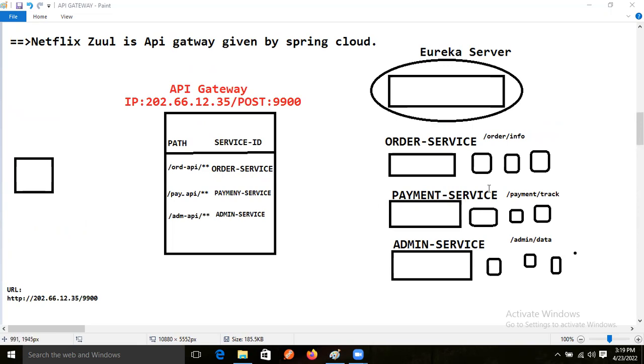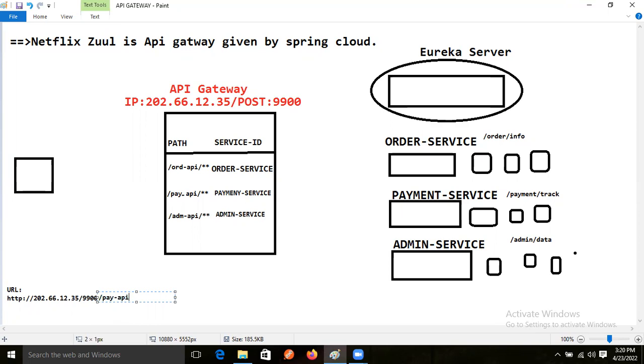Just assume that I'm selecting the payment services. Based on this service ID, what is the path we have given? Pay API, right? So pay API.